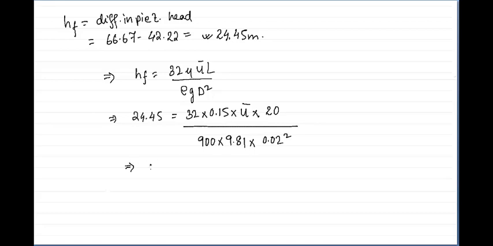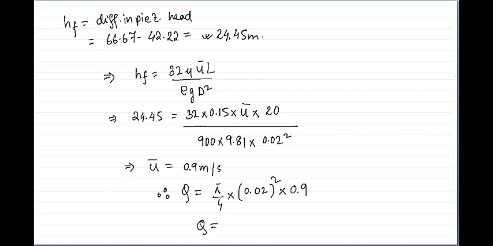So just calculate the value of U bar. It will come out to be 0.9 meter per second. Therefore, discharge will be pi by 4 into 0.02 whole square into 0.9. So the answer comes out to be 2.827 into 10 raised to the power minus 4 meter cube per second. So this is your answer.